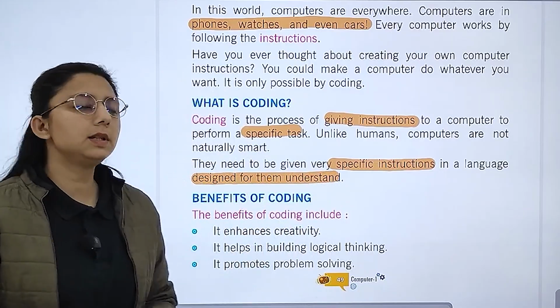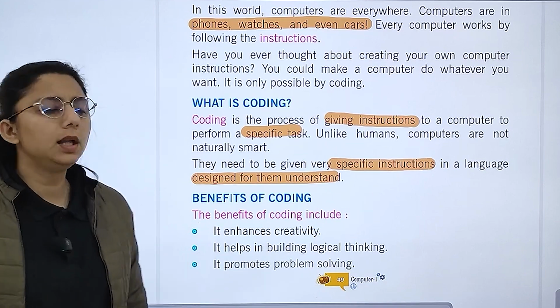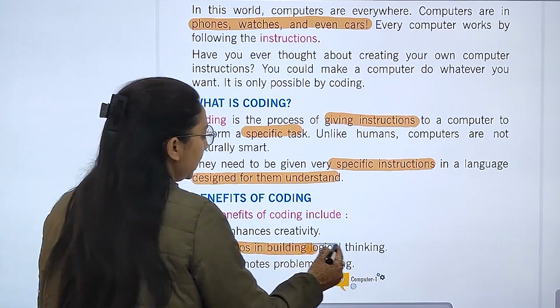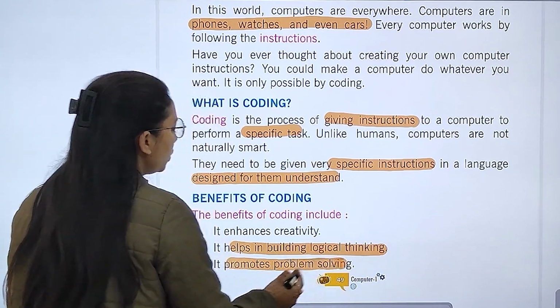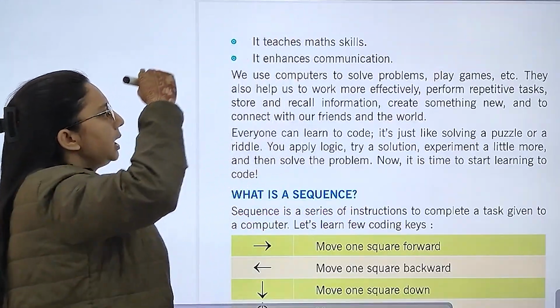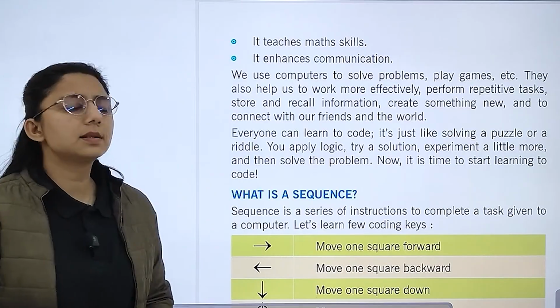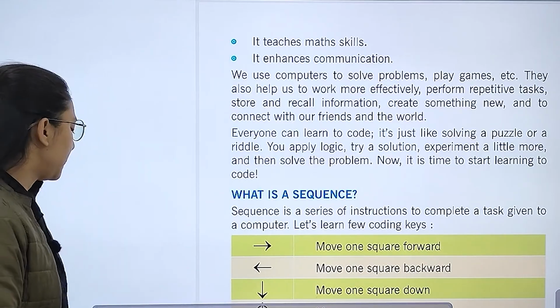Now, what are the benefits? The benefits of coding include enhancing creativity. It helps in building logical thinking. It promotes problem solving. It improves math skills and it enhances communication. These are the different benefits.